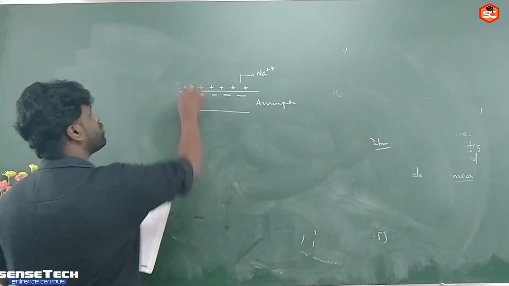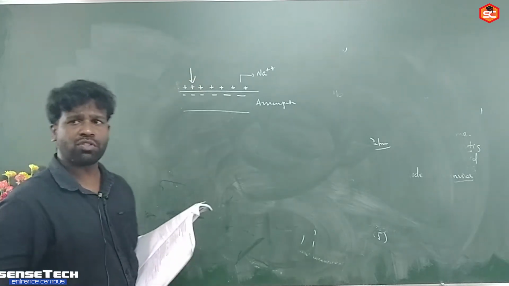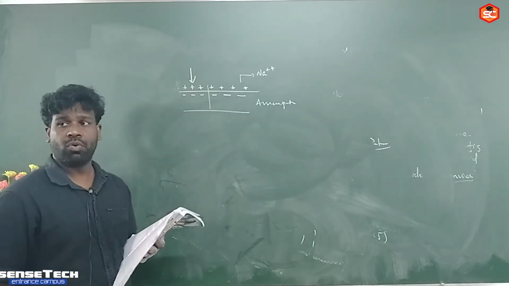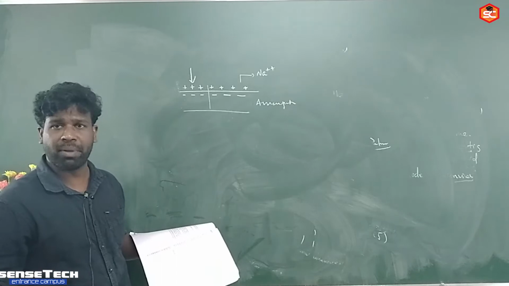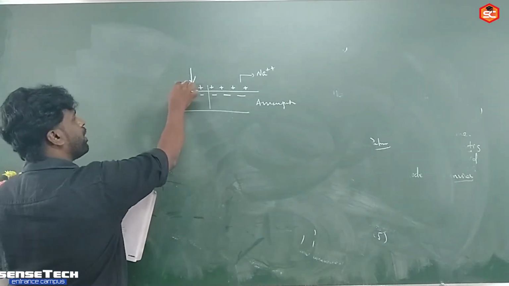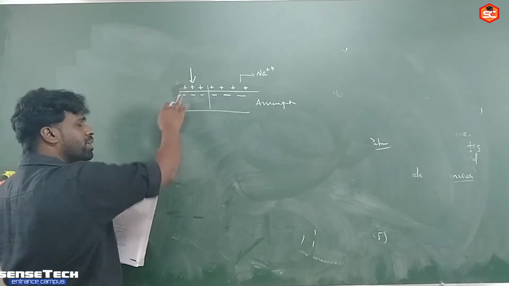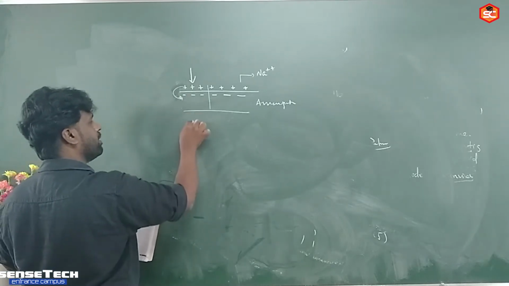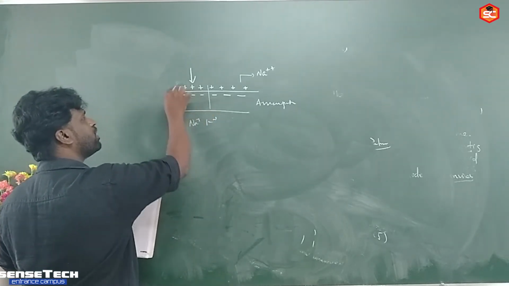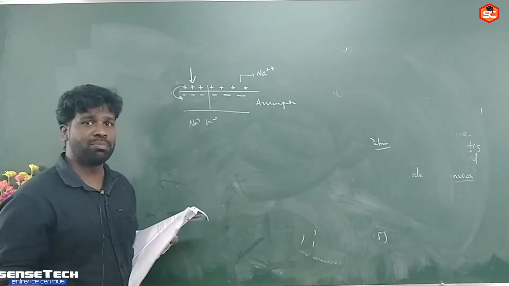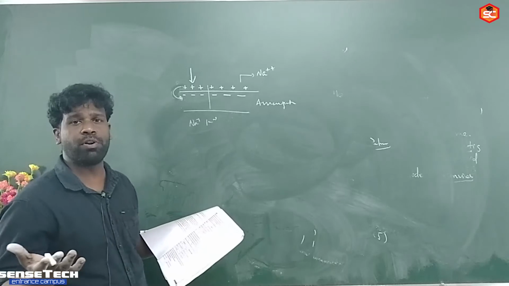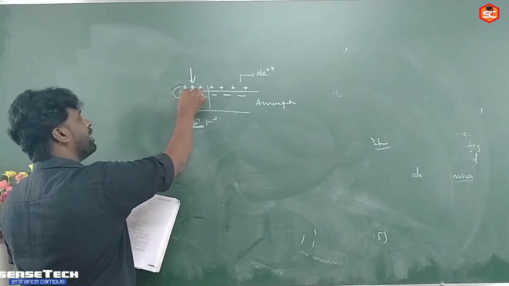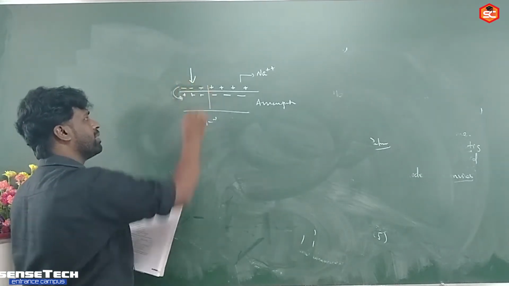But when a stimulus occurs in a particular region of the neuron, what happens? In that region, the permeability of the plasma membrane changes. The sodium ions try to diffuse into the interior. In a resting neuron we have the sodium potassium pump, which pumps sodium out to the exterior. But under stimulation, the permeability property is altered and there is a temporary inactivation of the sodium potassium pump. The sodium ions enter the cell and anionic proteins move outside the cell.